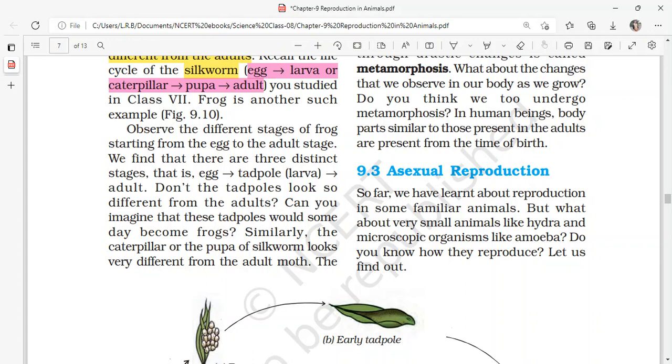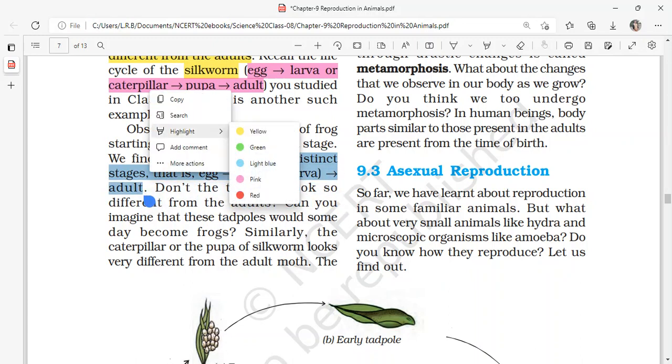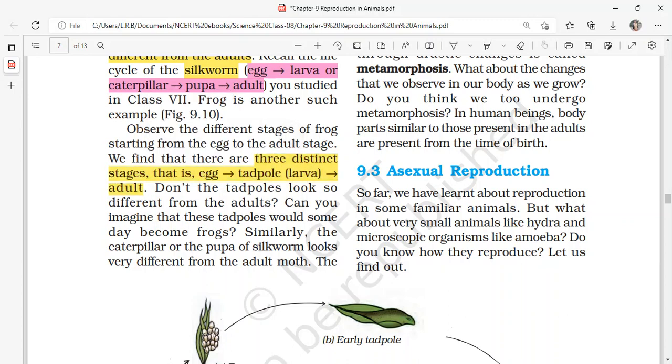We find that there are three distinct stages, that is egg, tadpole or larva, and adult. So what are the stages of a frog? There are three stages, and they are egg, tadpole or larva, and adult. So these are the three stages in the life cycle of a frog. Don't the tadpoles look so different from the adults? Yes, obviously they are very different from the adult frogs. Can you imagine that these tadpoles would someday become frogs?